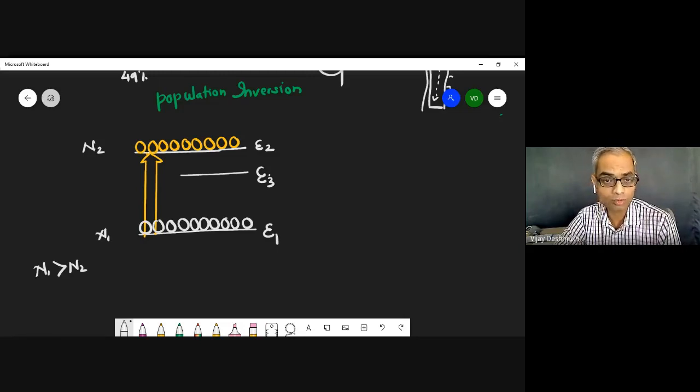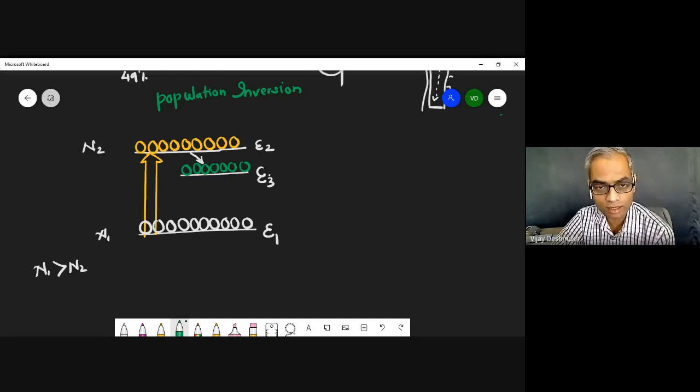Now what can happen? There are two possibilities. Either the electrons will jump from level 2 to 1, or they can go to E3. This transition will be very fast, and you can send some of them, maybe 50%, 60%, depending upon the laser, to level E3.